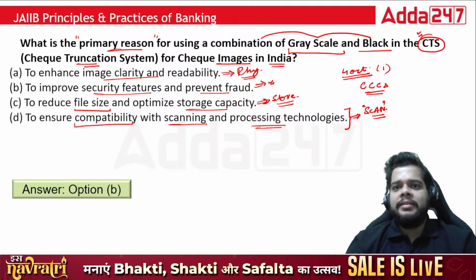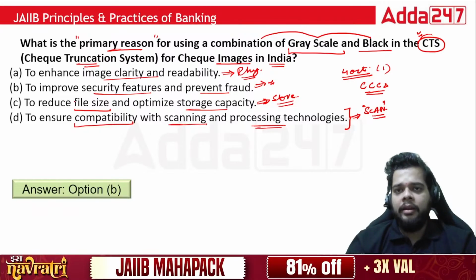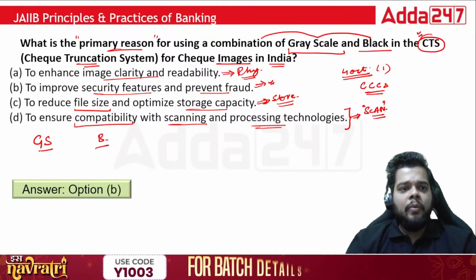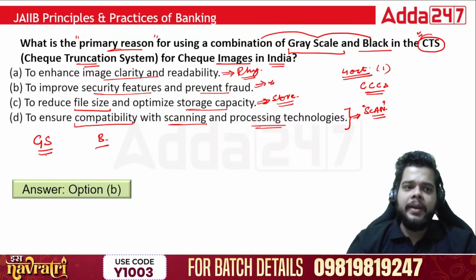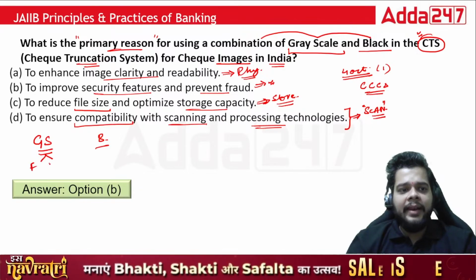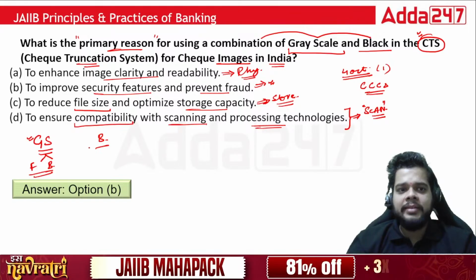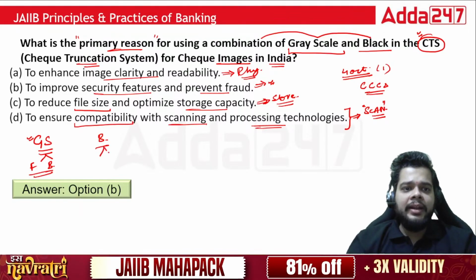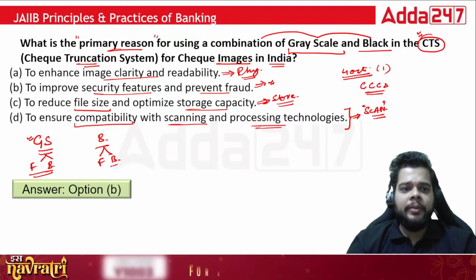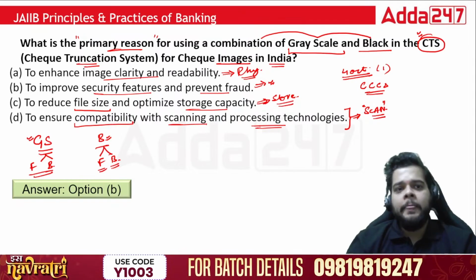One more additional question for all of you, which you should tell me in the comment section. When I talk about these grayscale and black images, what is the purpose of your grayscale images? Whether the front as well as the back of the cheque will be provided via the grayscale image, or, for that matter, the front and back of the particular cheque is provided via the black image. What will be the correct answer?